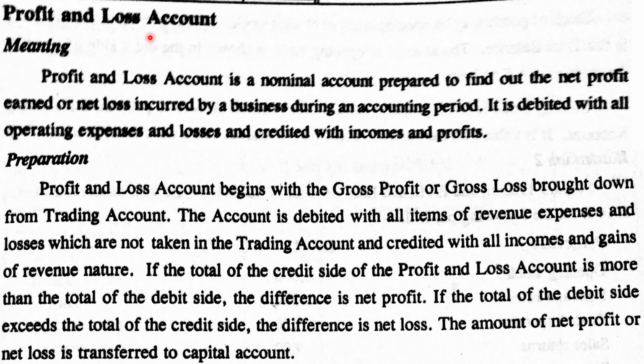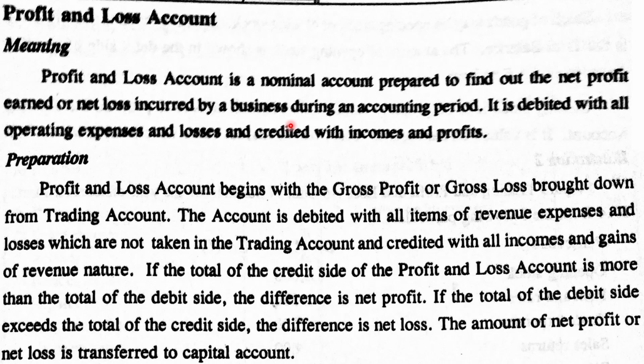Next is profit and loss account. Financial statements or final accounts consist of trading and profit and loss account and balance sheet. Trading account is already explained. Now profit and loss account. Profit and loss account is a nominal account prepared to find out the net profit earned or net loss incurred by a business during an accounting period. So it is prepared to find out the net profit or net loss.